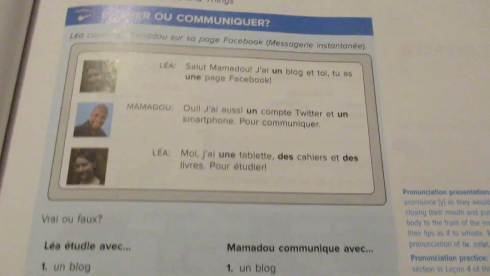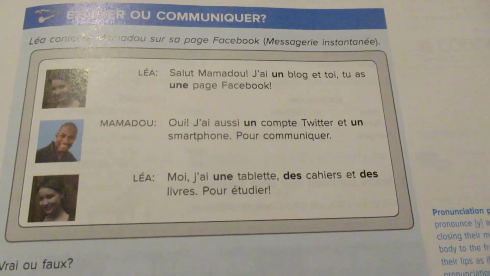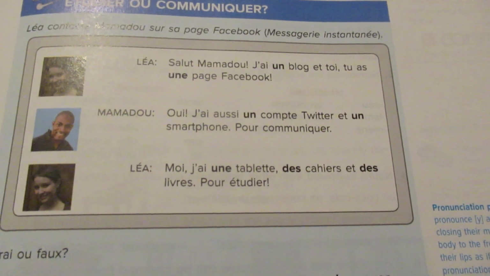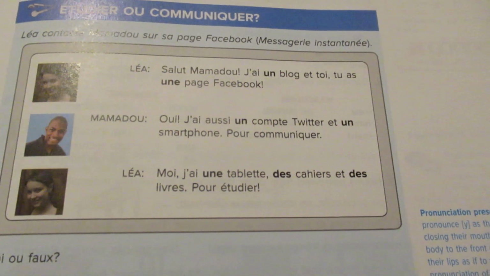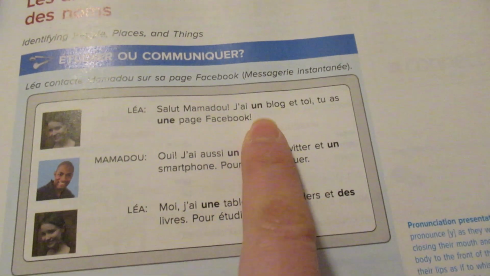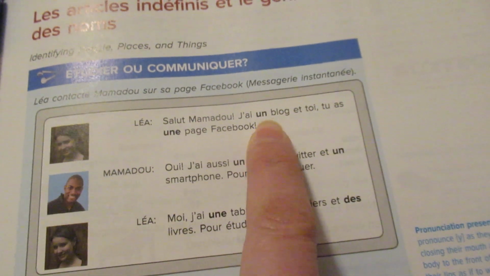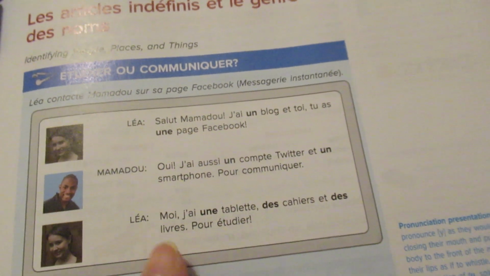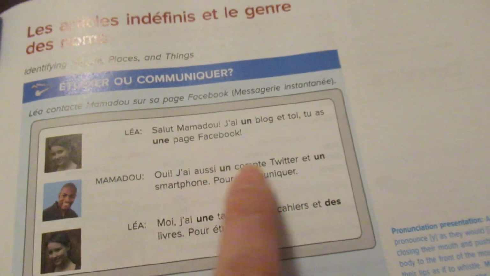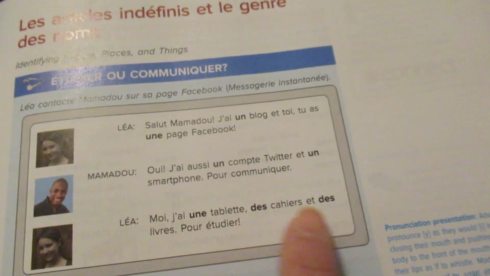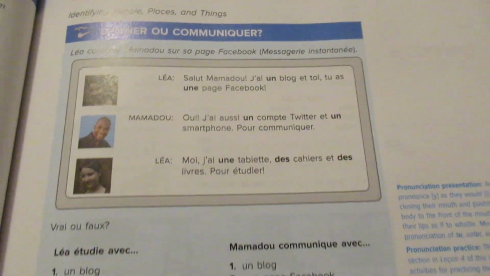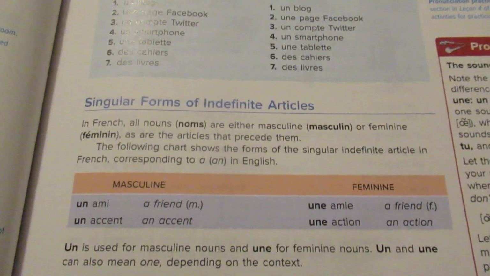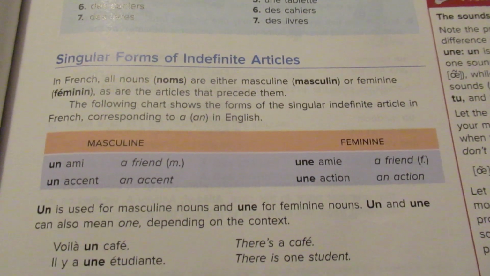If we go over to the next page, we see a conversation, and you see this in context. Salut Mamadou, j'ai un blog. Right? So we see an indefinite article right here, un blog. And you'll see several different ones in the context here. And that's what we want to talk about. If you look further down the page, they start to give you some explanations.